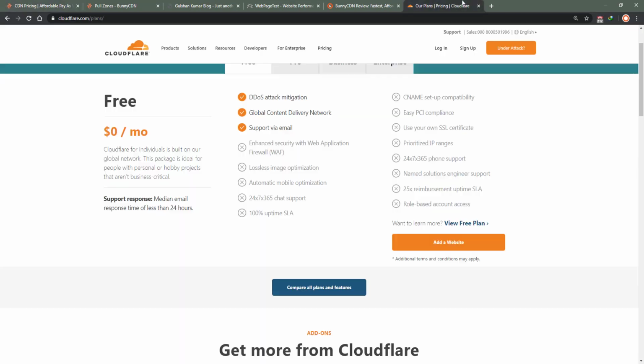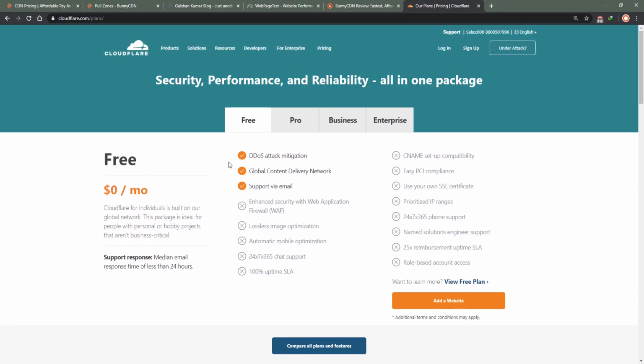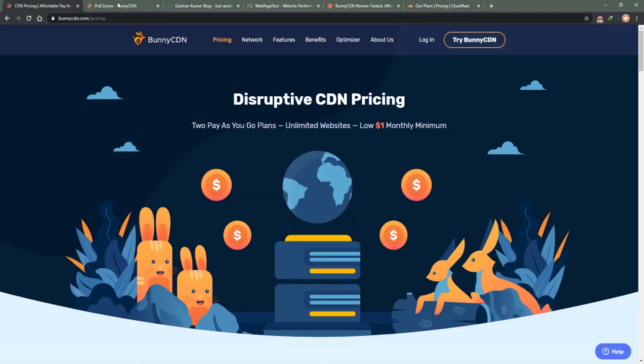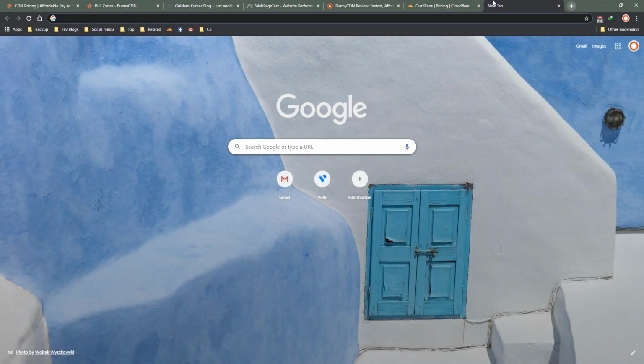Well, there are reasons for it. In the free plan, there are some caches. I personally find that Bunny CDN offers better, reliable geographical routing, in the proper manner.